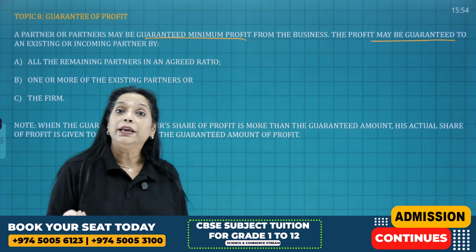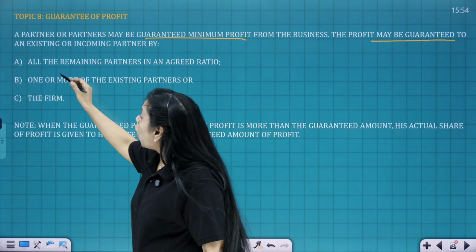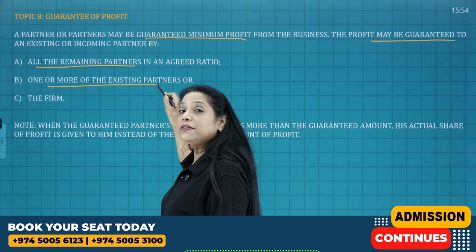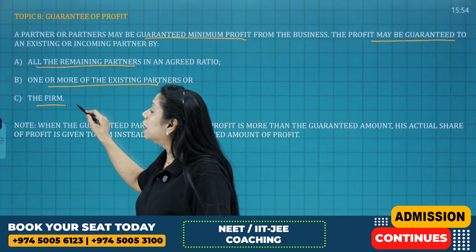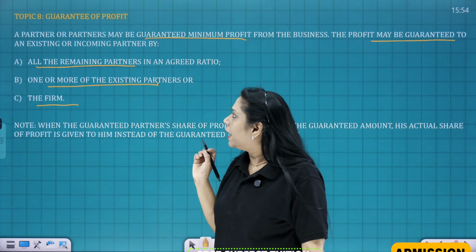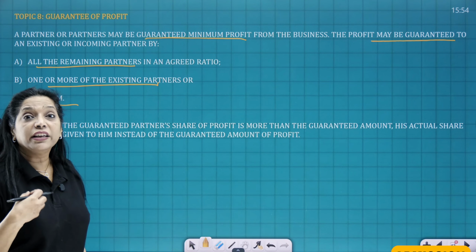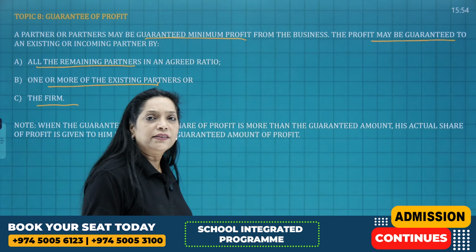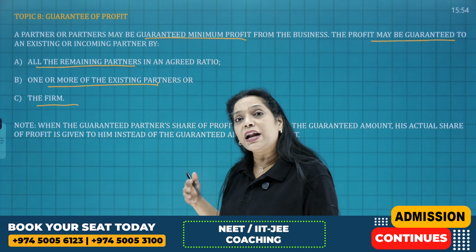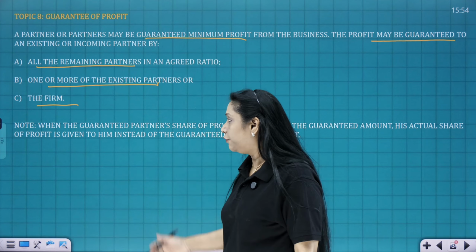And it might be guaranteed to the existing or the incoming partner by all the remaining partners, or one or more of the existing partners, or the firm. Are you clear? So basically you need to remember that in guarantee of profit, the firm or the partners are giving a guarantee either to the existing partner or to a new partner, and this guarantee is given either by all the remaining partners, or one or more of the partners, or by the firm.